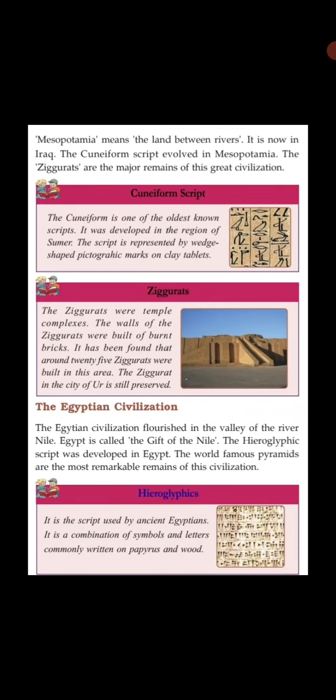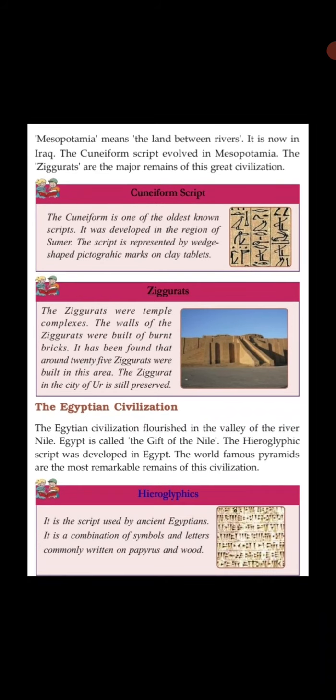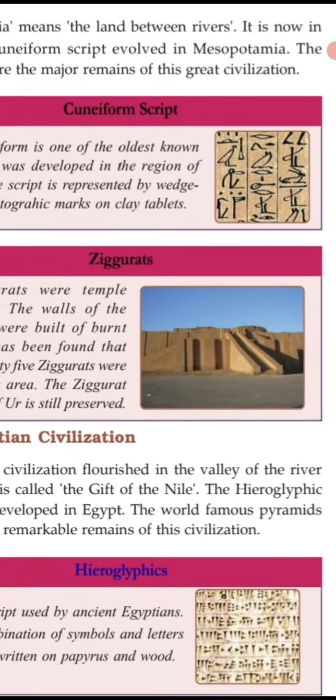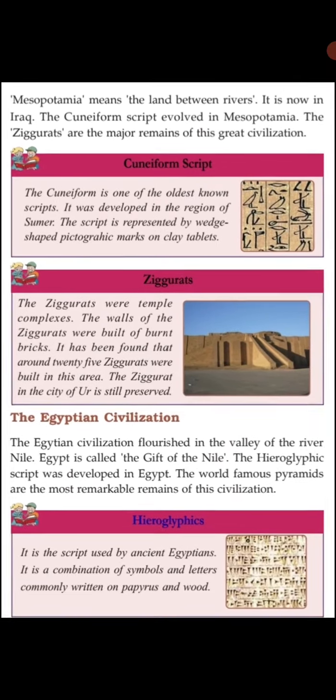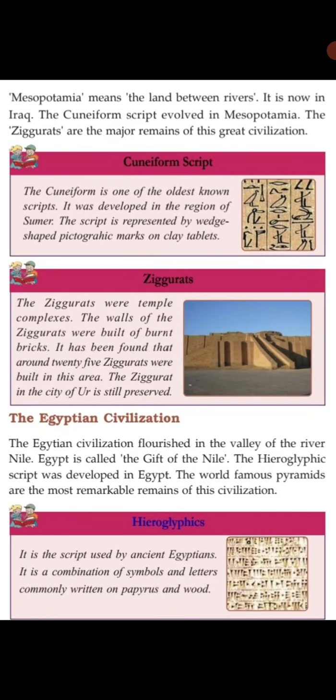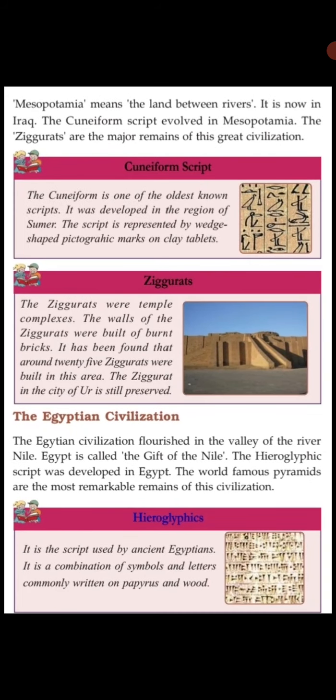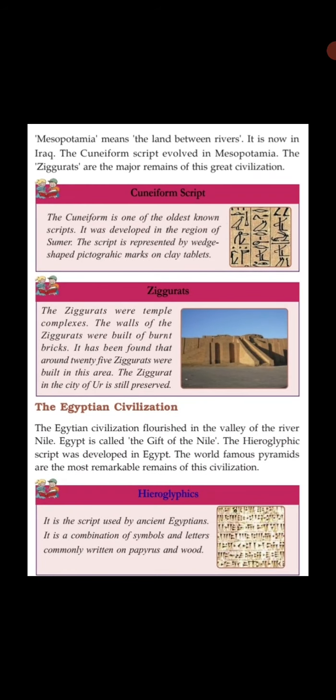Ziggurats. What are ziggurats? The ziggurats were temple complexes. The walls of the ziggurats were built of burnt bricks. It has been found that around 25 ziggurats were built in this area. The ziggurat in the city of Ur is still preserved.